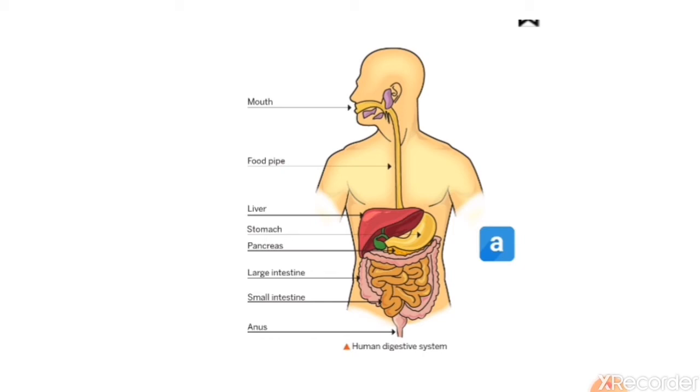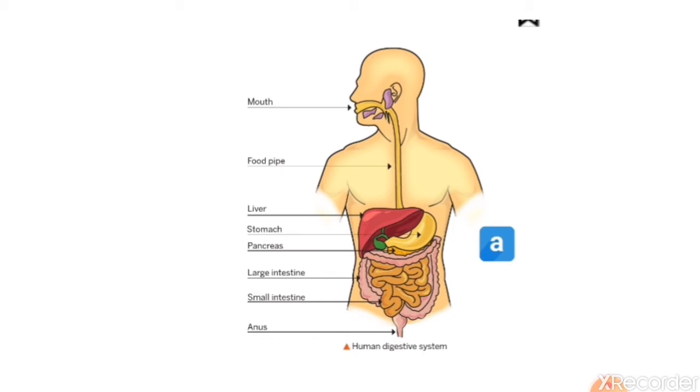The food we eat cannot be used directly by our body cells. Whatever we eat, like rice, chapati, sweets, fruits, it cannot be used by our body directly. Our body is made up of different organs, and the organs are made up of cells. Each and every part of our body is equally important, and all the parts should get energy from food.